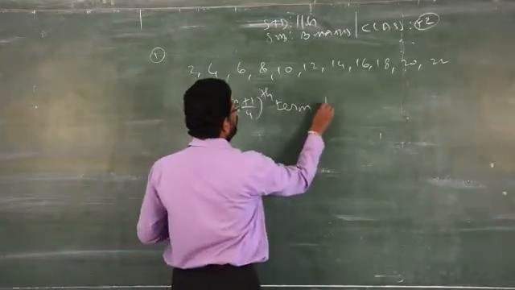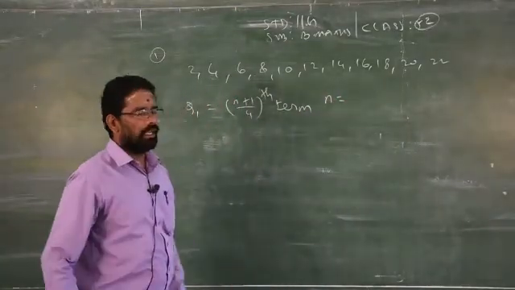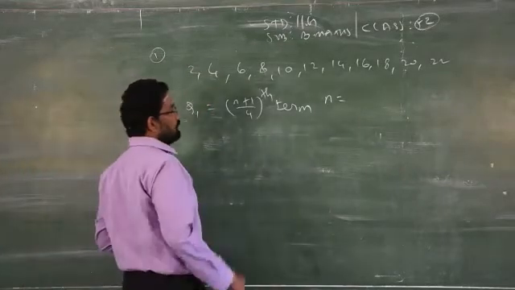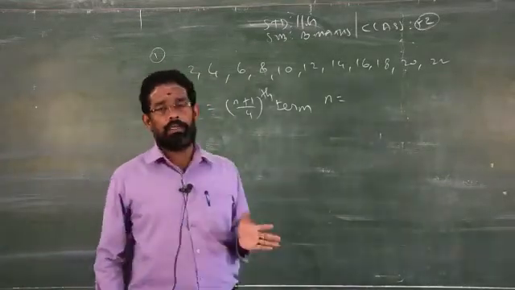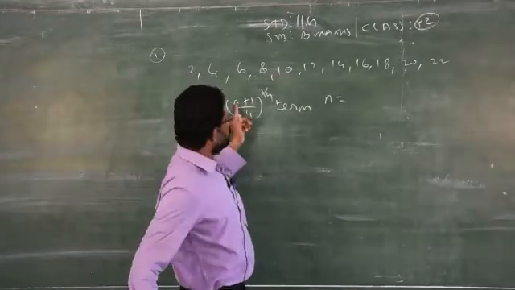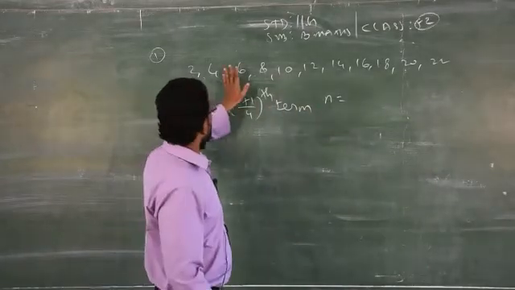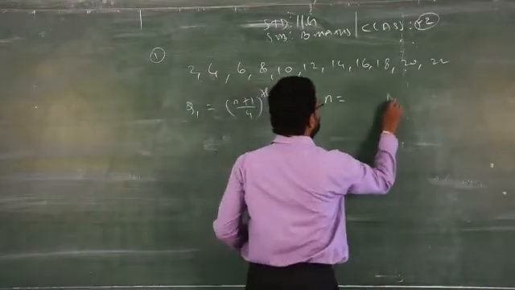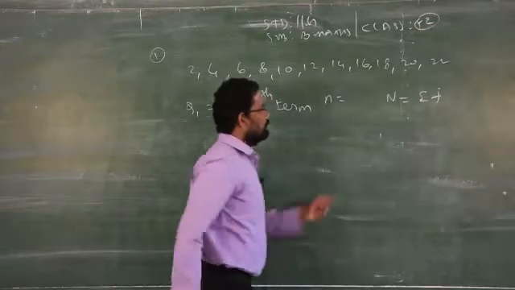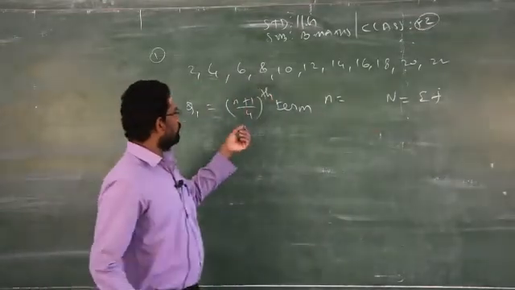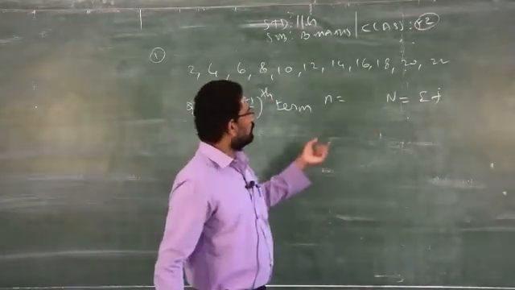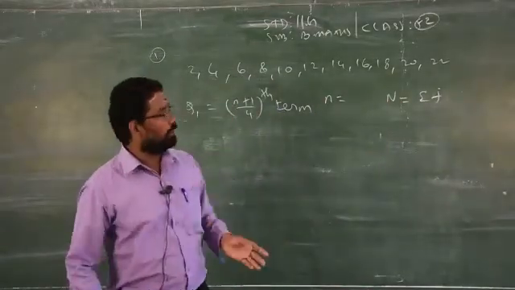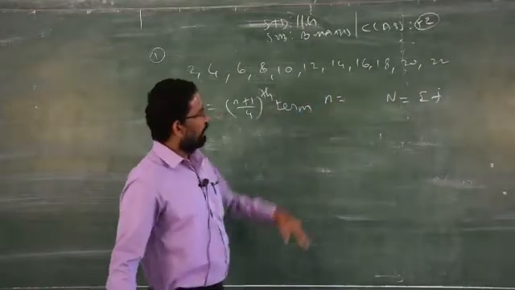So what is n? Small n stands for the number of data, whereas capital N stands for total frequency. That is the difference between grouped data and ungrouped data. For ungrouped data, you have to use small n. Small n stands for number of observations. Capital N in statistics always stands for total frequency. Even if you use capital N, nothing is wrong, but you should know the difference between small n and capital N. Capital N stands for sum of the frequency, small n stands for number of observations.